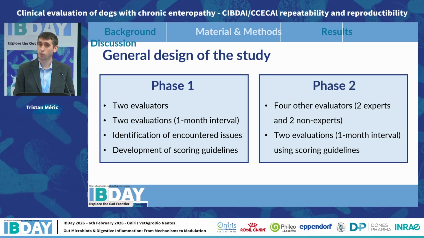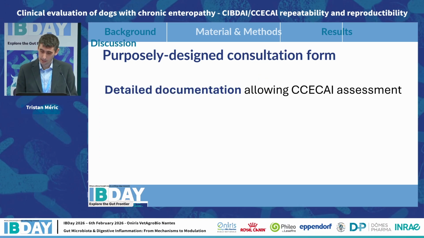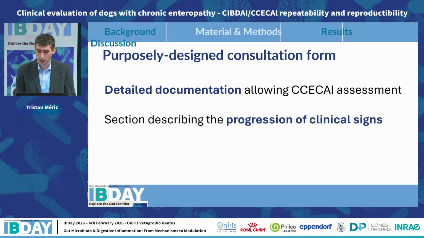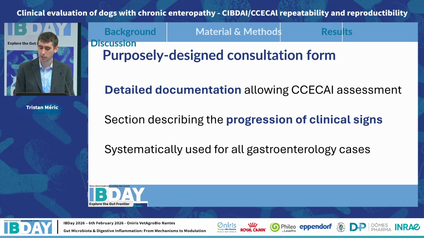Then in phase 2, 4 other evaluators, 2 board-certified specialists in internal medicine and 2 general practitioners, similarly performed the assessment of the scores using a set of consultation forms, twice at a 1-month interval, but this time following the scoring guidelines. The consultation form that was used was specifically designed for the study. It contains detailed documentation allowing assessment of the scores, including a section describing the progression of clinical signs. And this consultation form was systematically used for all gastroenterology cases at Oniris Veterinary Teaching Hospital until reaching the desired number of assessments.